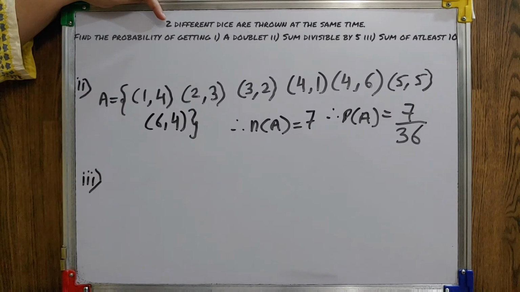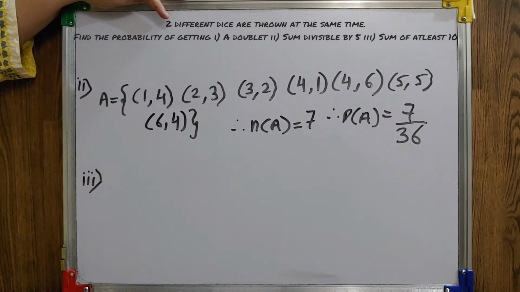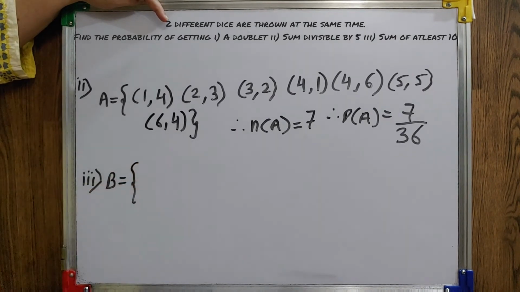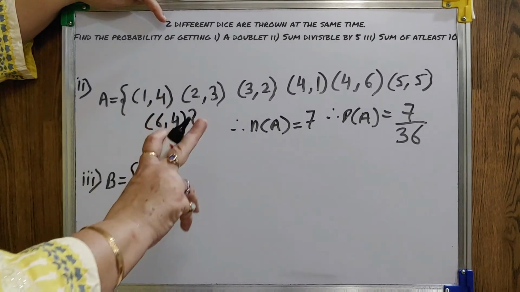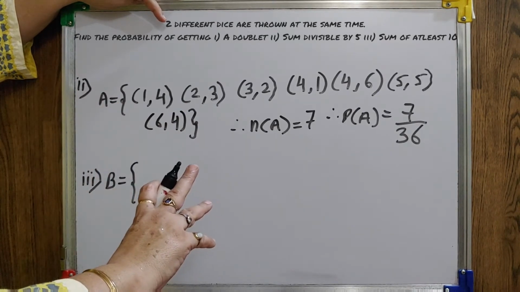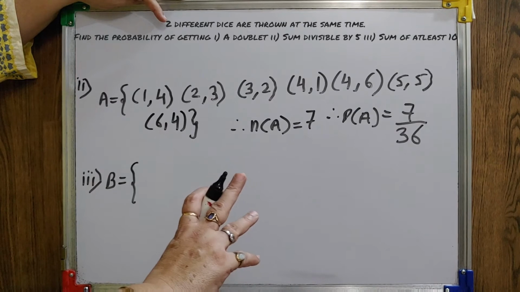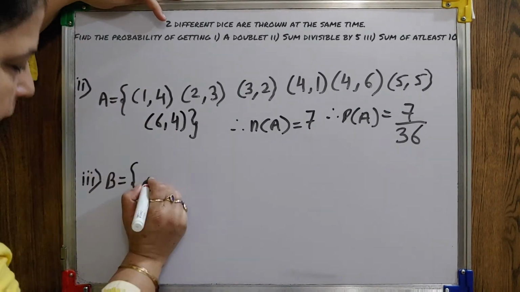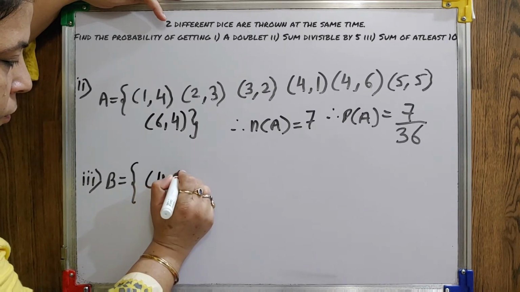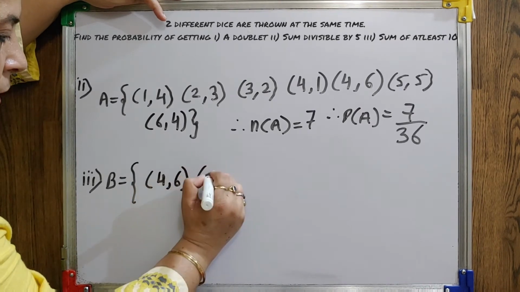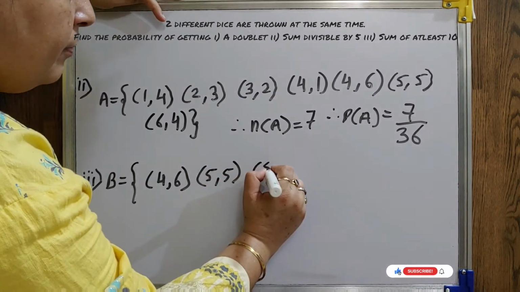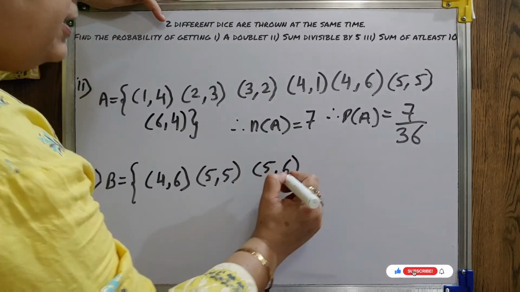Now in the third one, sum of at least 10. At least means 10 or more than 10. In first line, it's not possible. Second line also not possible. Third line also not possible. In the fourth line, 4, 6. In the fifth line, 5, 5, 5, 6.